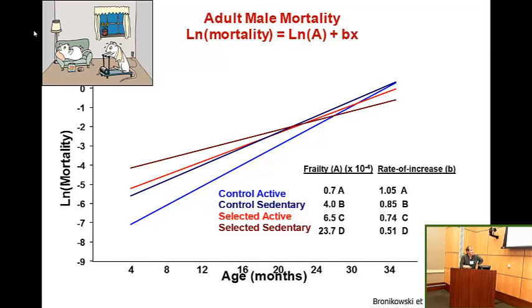For males, control mice, in other words non-selectively bred mice, that had access to running wheels for their lifespan had lower mortality rates overall. So that's one example of a sex by intervention effect on mortality.